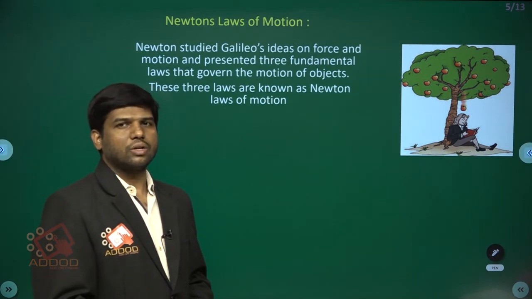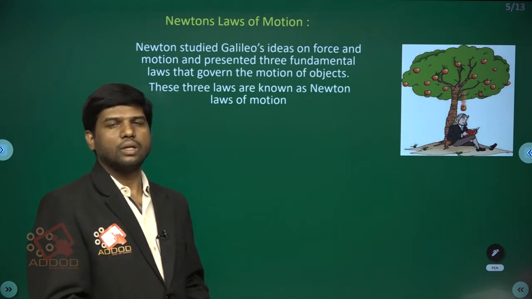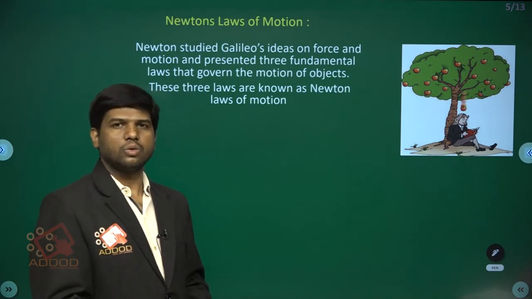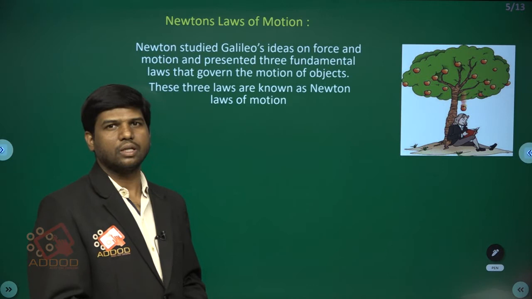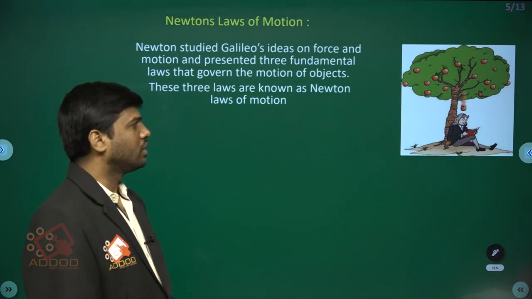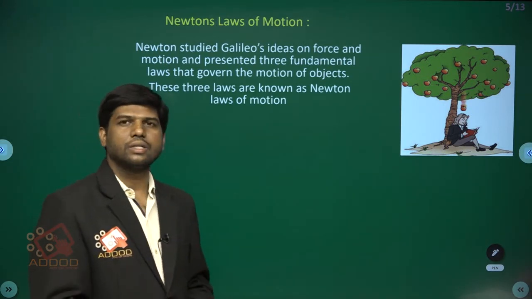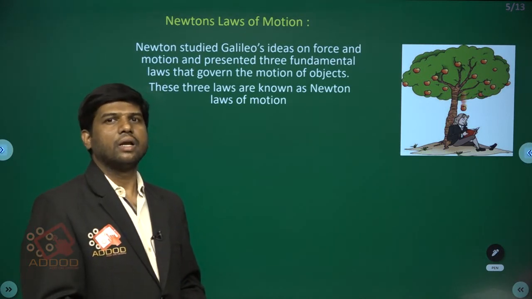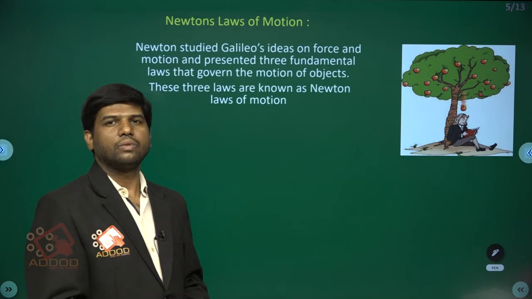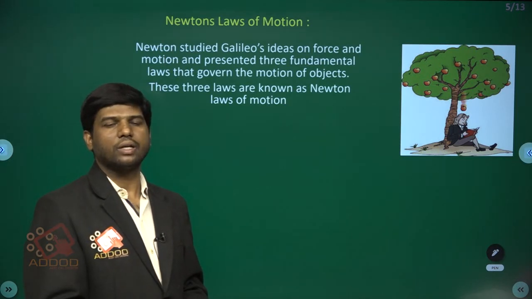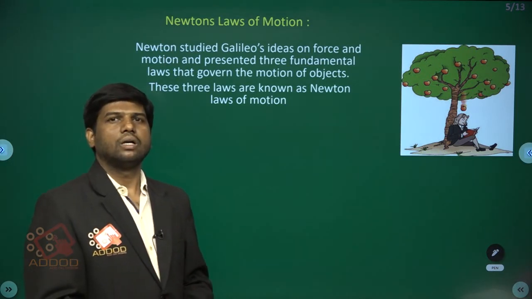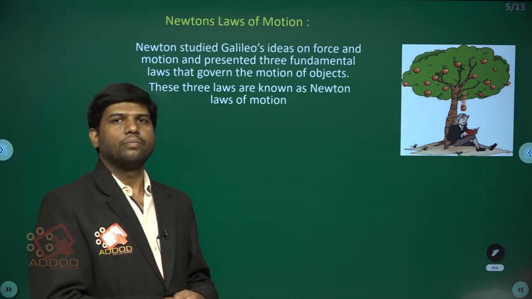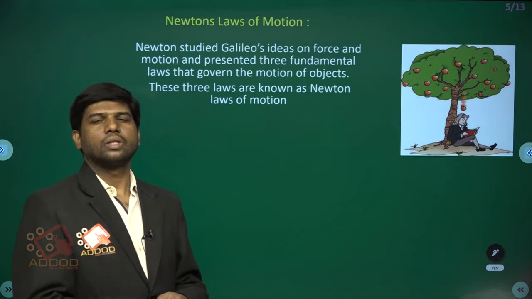To know the laws of motion, one scientist is responsible, and he is none other than Newton. When he was sitting beneath an apple tree reading, some apples fell on his book.